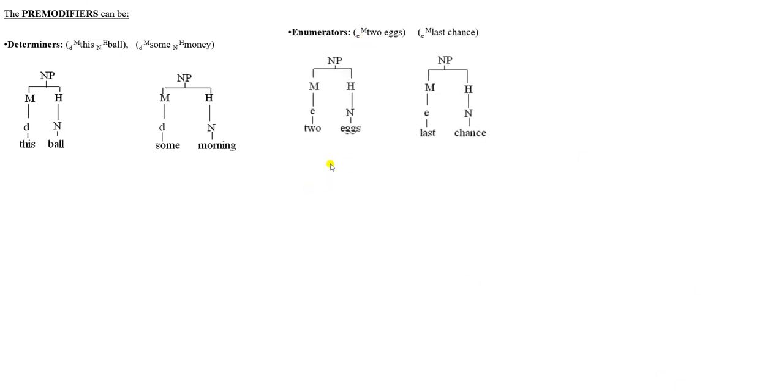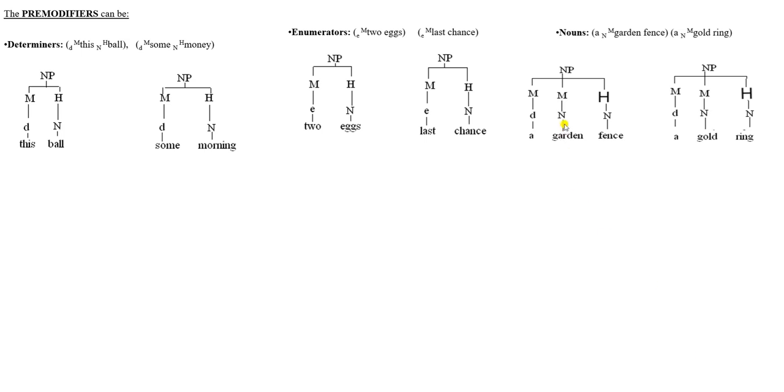So in these two sentences, two is an enumerator, last is an enumerator which functions as modifier. Nouns can also function as pre-modifiers. For example, in these two phrases, a garden fence and a gold ring. So garden is a noun which functions as pre-modifier. Gold is a noun which functions as pre-modifier.